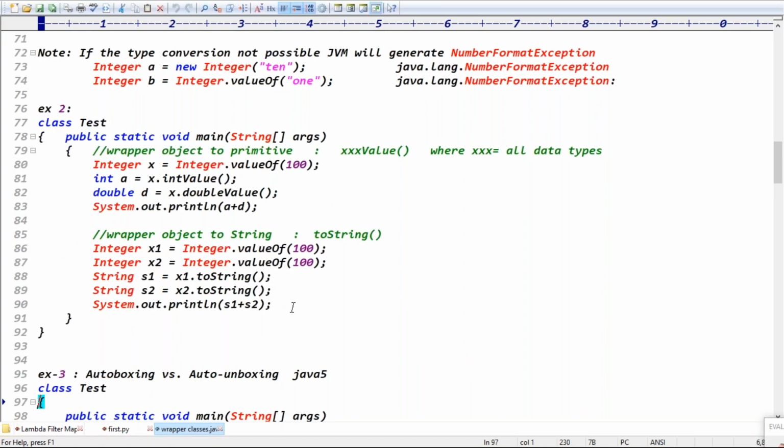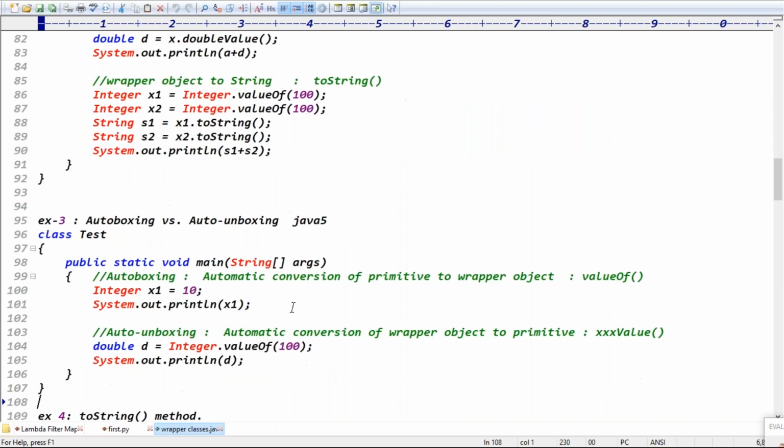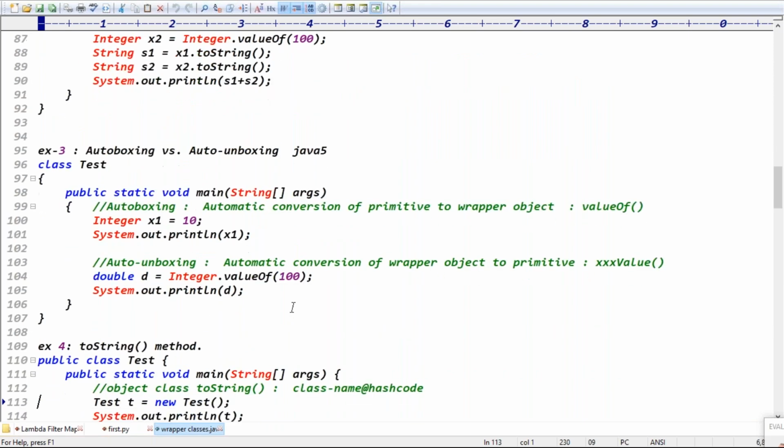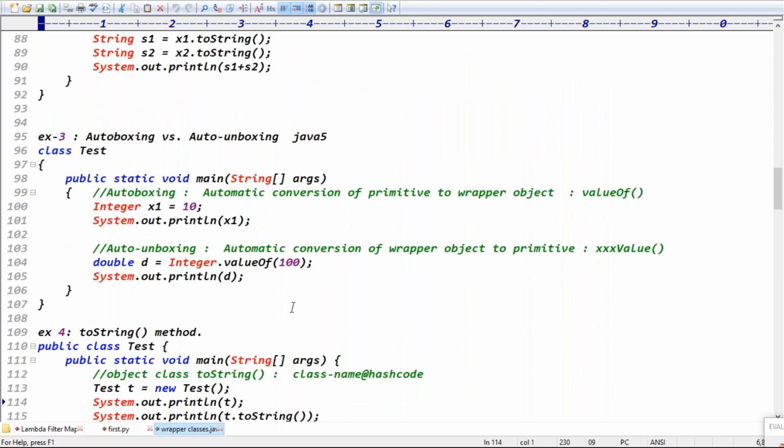Exactly. And we discussed auto boxing versus auto unboxing. What do you mean by auto boxing? Automatic conversion of primitive to wrapper object is called auto boxing. Auto unboxing means automatic conversion of wrapper object to the primitive, right? Even auto boxing internally uses which method? The valueOf method, right? Exactly.